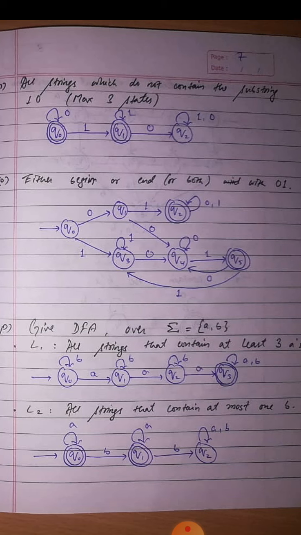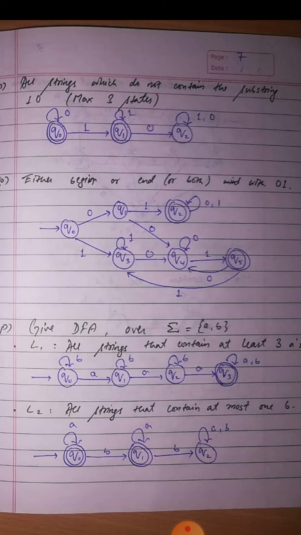So the question is all strings which do not contain the substring 1 0. To design this DFA, we will reverse the states. What will we reverse? We will make final states non-final, and non-final states final. So exactly what we did here, q0 is a final state, q1 is a final state, and q2 is not a final state. So this is how we can solve this question.